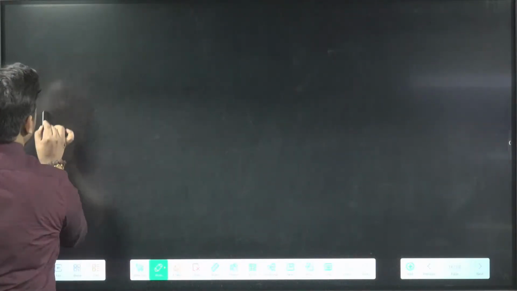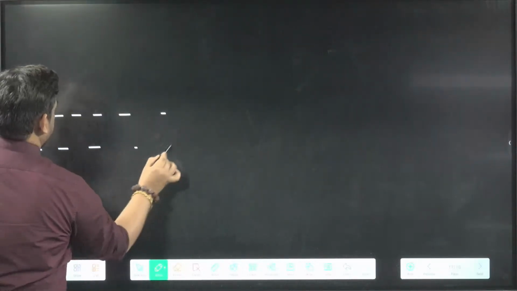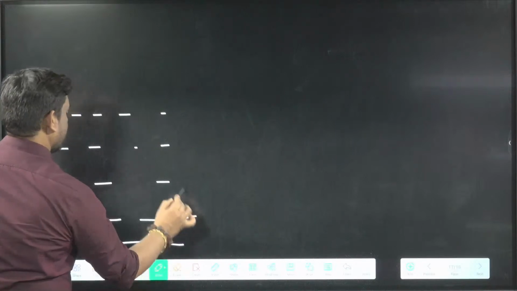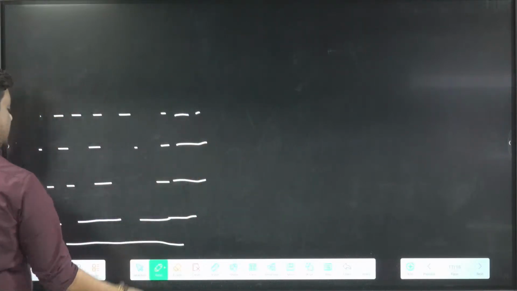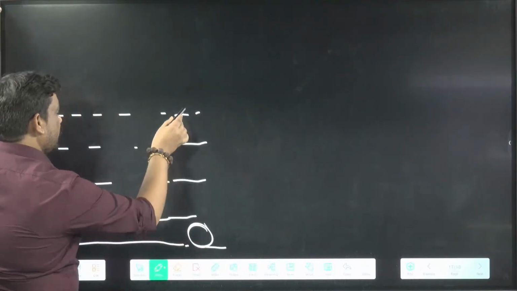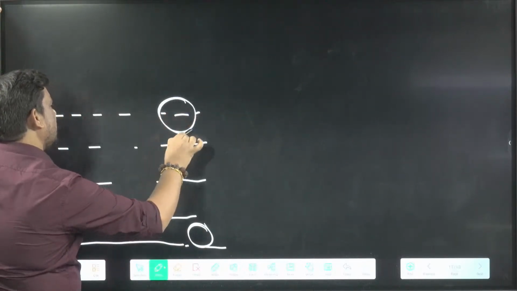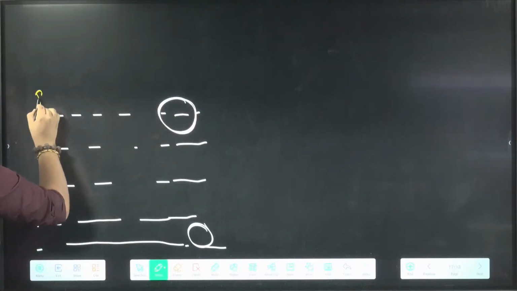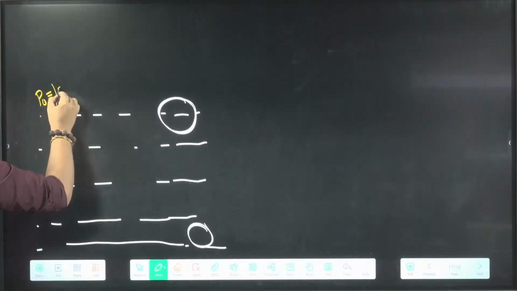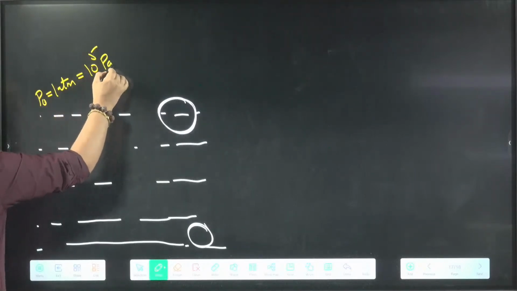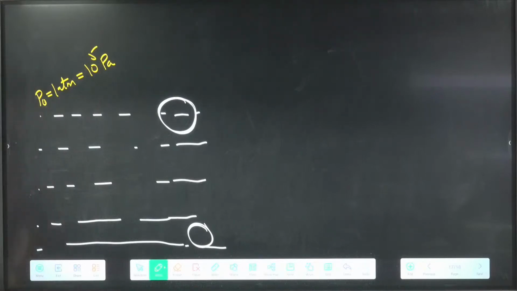They are saying in this one that there is some lake or something, and here we have a bubble. When the bubble reaches the top, of course its volume will be more. Reason being that here the pressure is P naught, which is 1 atm, equal to 10 power 5 Pascal.